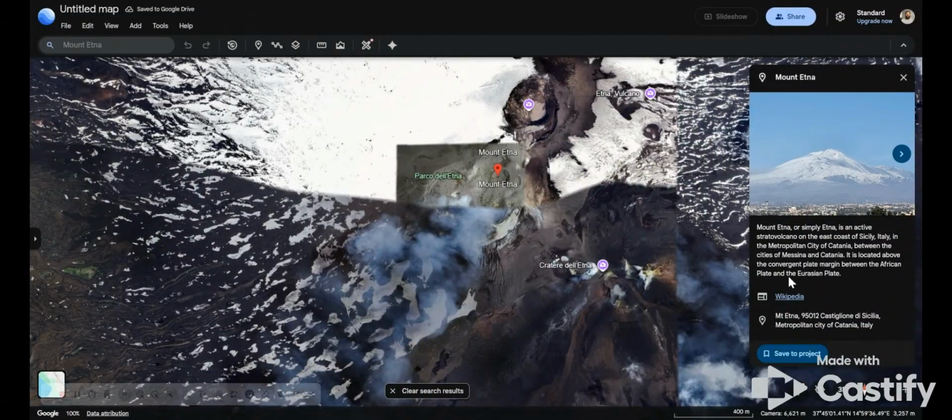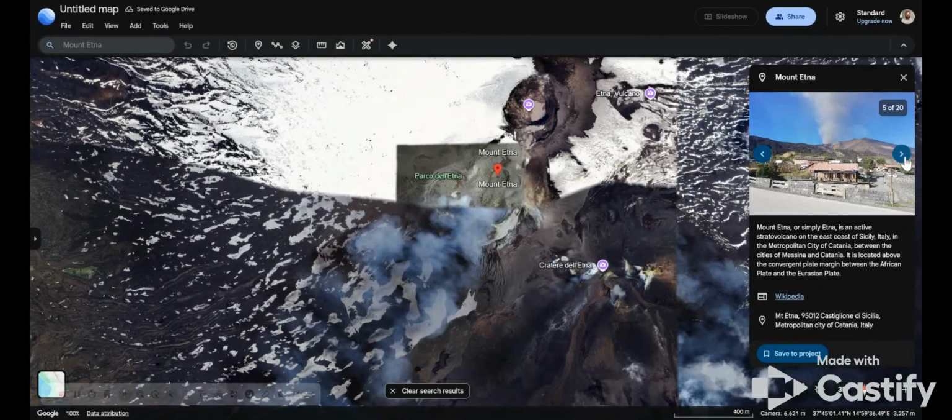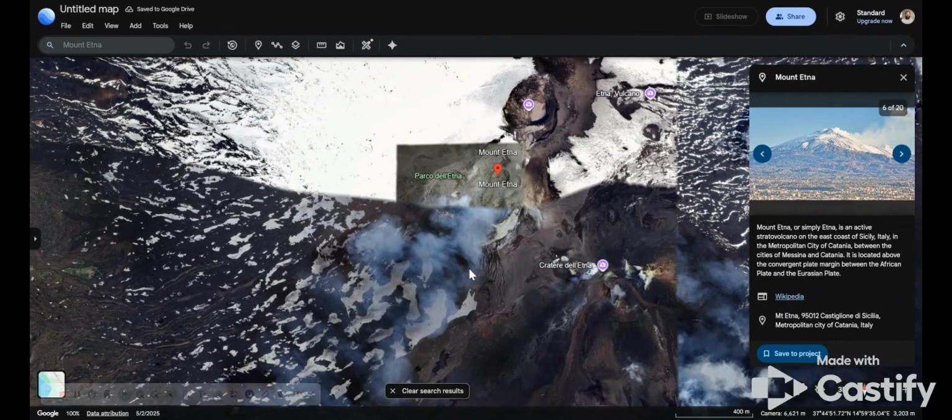Over here on the right, you have a little description, a link to the Wikipedia page, and you can see a nice picture of what Mount Etna looks like. And you can see here it gives 20 different examples from Mount Etna.